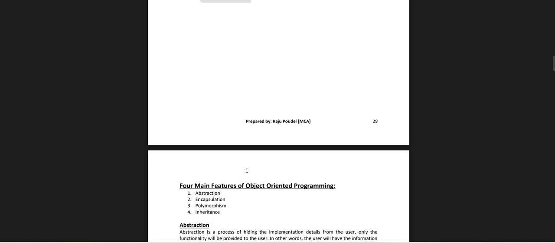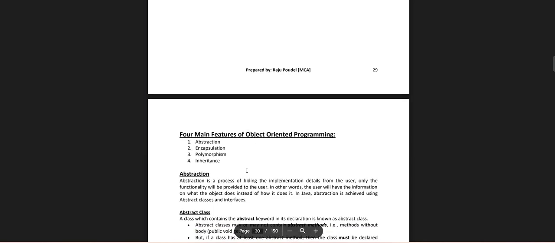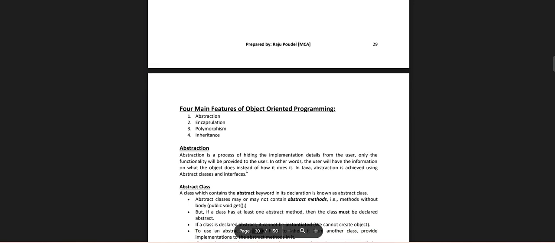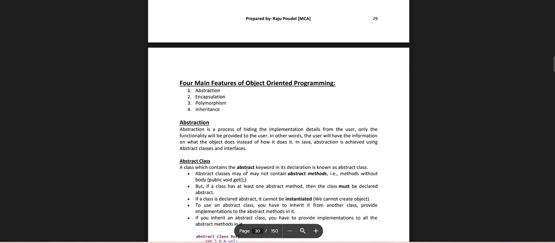Features of object-oriented programming: abstraction, encapsulation, polymorphism. Abstraction is the process of hiding the implementation details from the users. Only the functionality will be provided to the users. The user will have information on what the object does, not how it does it. In Java, abstraction is achieved using abstract classes and interfaces.